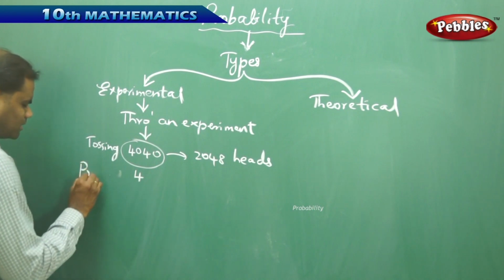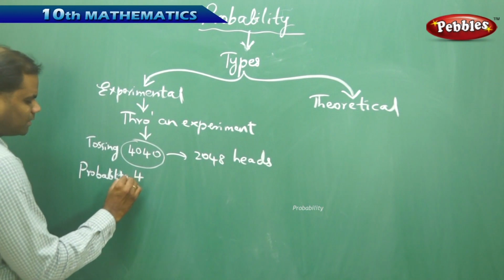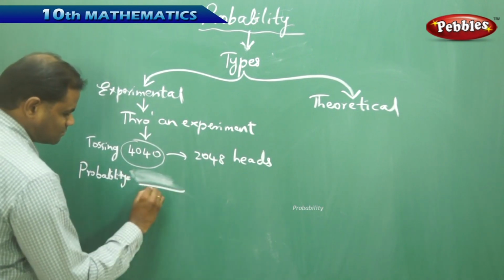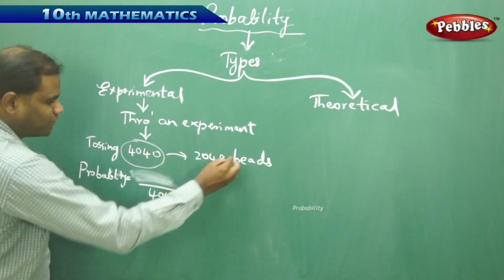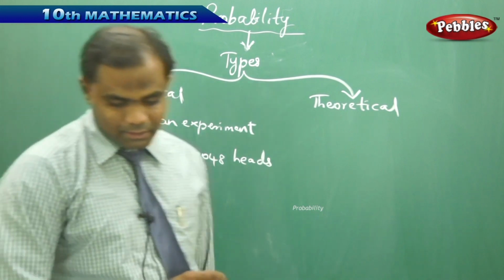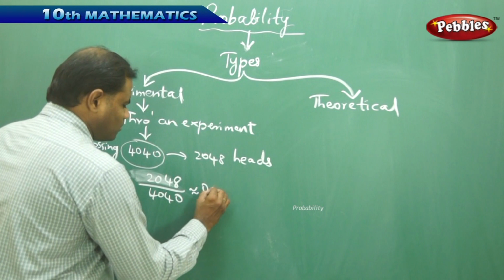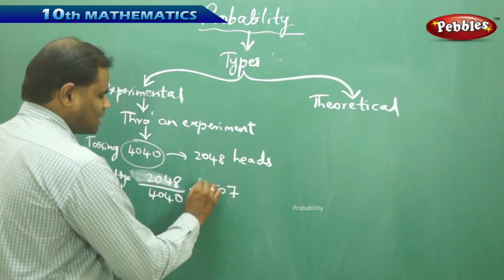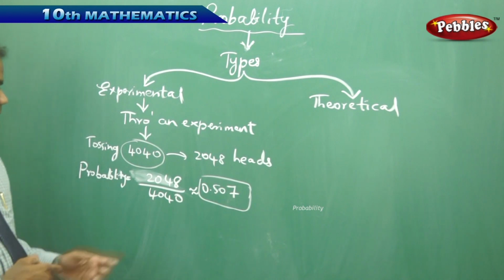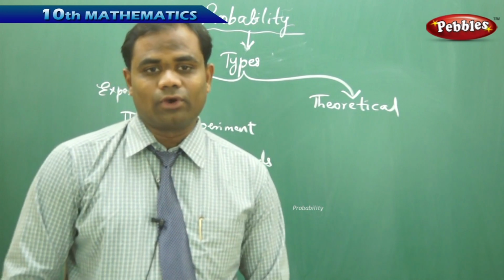He got the probability as simply the 4040 times which he attempted, out of which he got 2048 heads. When divided, it gave approximately the value 0.507. So this was the value obtained for an experiment which had 4040 tosses of a coin.